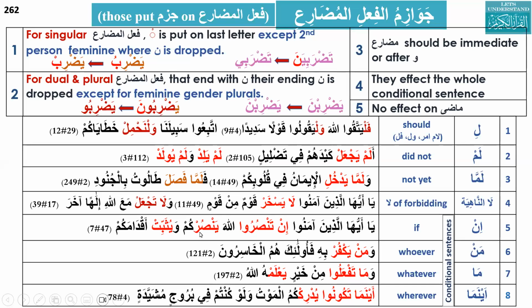Again, there is a fi'l al-mudari'. This was yansuru, and there is jazm, so it becomes yansur. You see that the ra will have the jazm because of this in. So it is very important, but a very simple concept. So we have to go to the breakout rooms so that we can practice. But the important thing is that they should be on our fingertips, and with meaning.